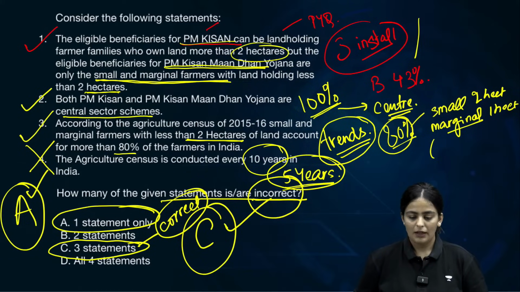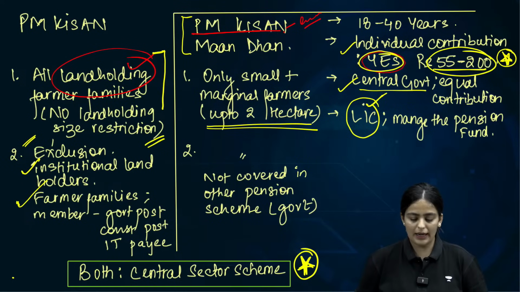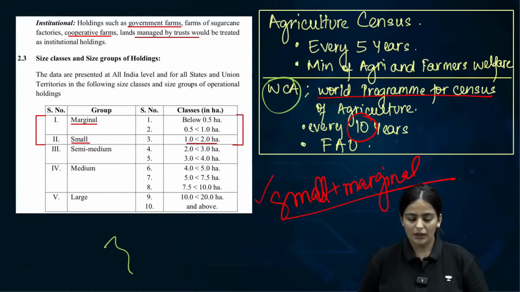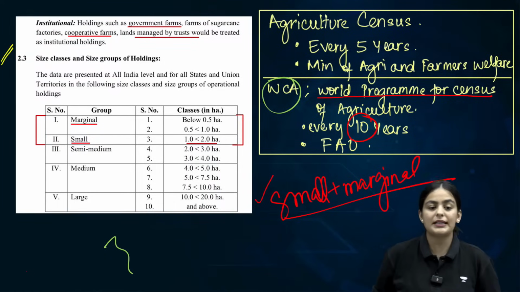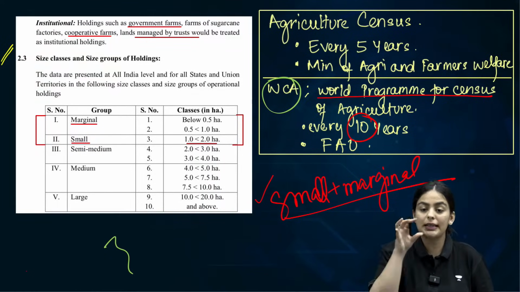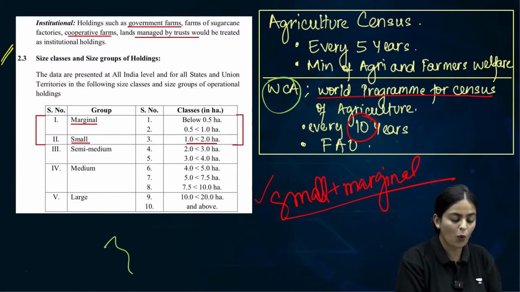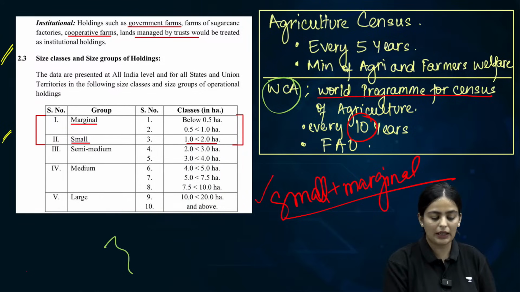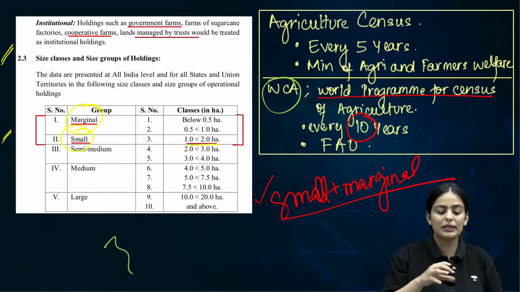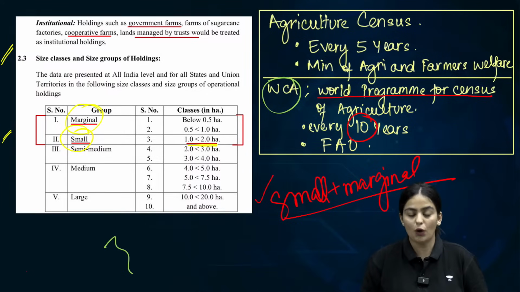All right. Let's move on to understanding the other questions, the other particular trends which are important in this question itself. Can you see this particular slide? This is very important. UPSC can frame a question in terms of what are the agricultural categories. Can you see the agricultural categories being the marginal and the small holders till 2 hectares? This is the category, and I have taken this from a government document.